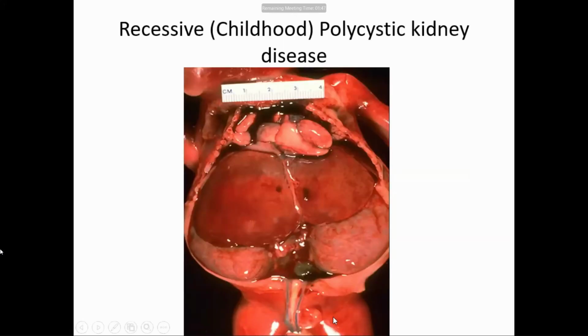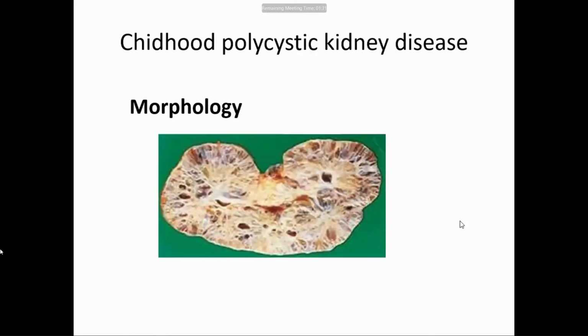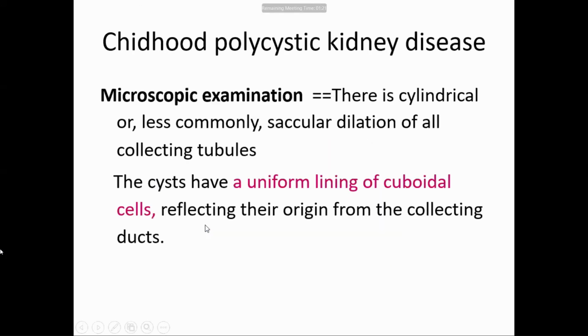This is an autopsy specimen. This is the liver, and these are the kidneys. See, the surface is smooth. These are the enlarged kidneys, and this is autosomal recessive polycystic kidney, or childhood polycystic kidney disease. See the cut surface: the surface is smooth. These are the cysts which are elongated, and they are present in the cortex and medulla.